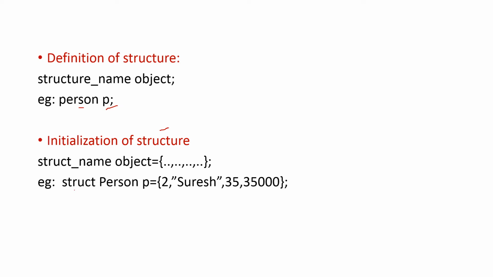See, this is the keyword struct, person is the structure name and then P is the object name is equal to, these are the fields. Employee ID, here the details of the employees are given. See, employee ID, employee name, employee age and employee salary. So this is how initialization of structure can be done in C++.